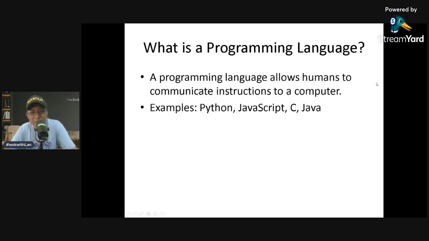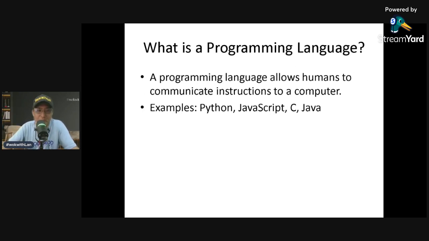So what is a programming language? A programming language is a structured way for humans to communicate instructions to a computer. Because machines do not understand, that's why we need to have a programming language for us humans to communicate with the machines.